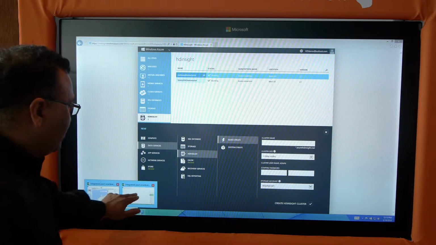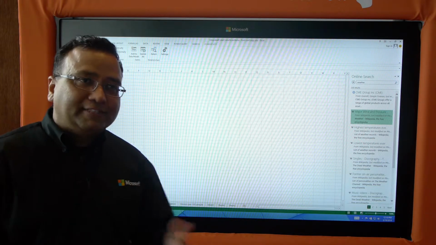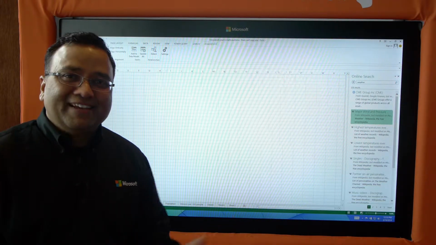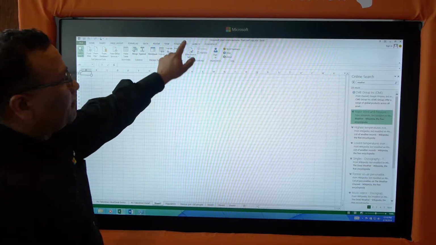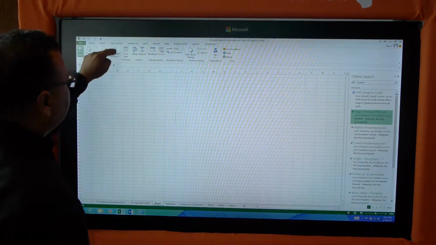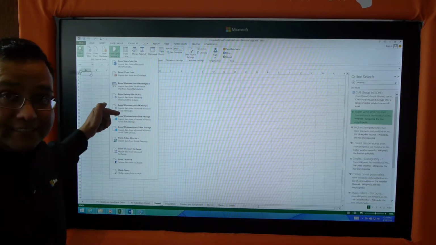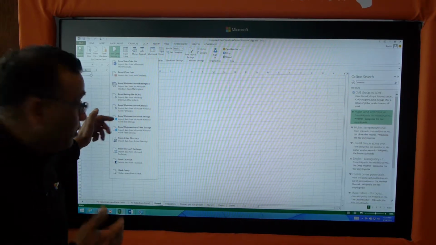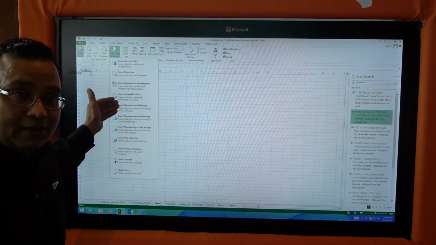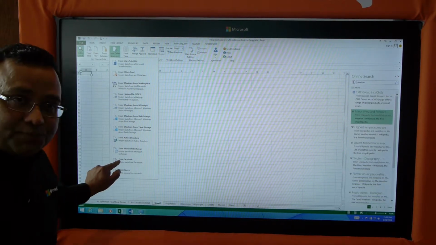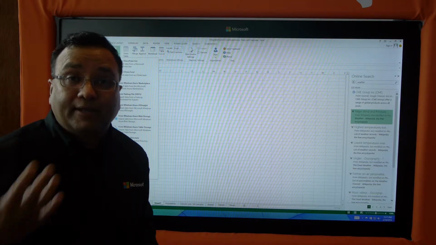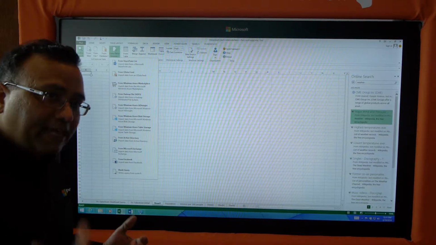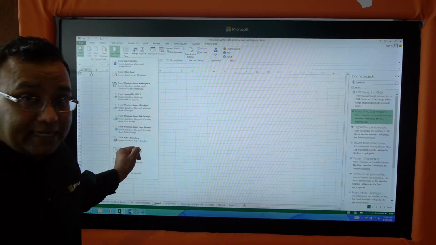So in Excel, we have a bunch of new add-ins which allow you to get data sets from different data sources. For example, here in the Power Query add-in inside of Excel, I can get data from HD Insight, which I just showed you inside of Azure, or from a Hortonworks Hadoop cluster, or even from Facebook. If you're running a marketing analytics organization, you really want to find out what people are saying, what is happening, you can get all this data set.